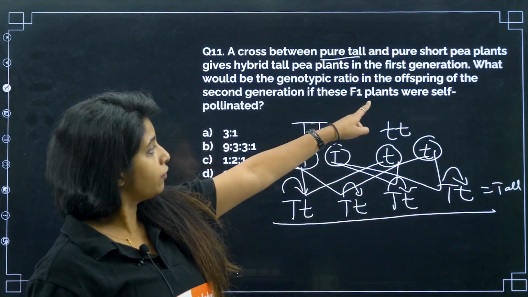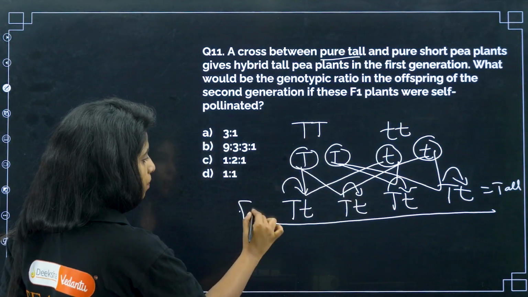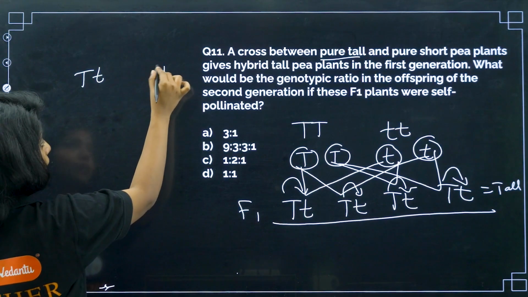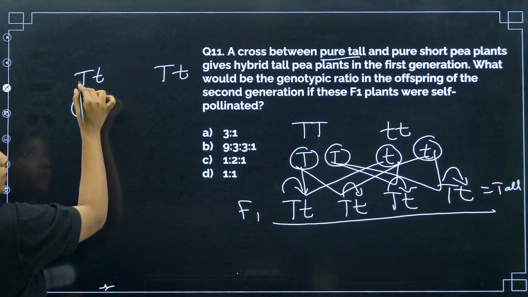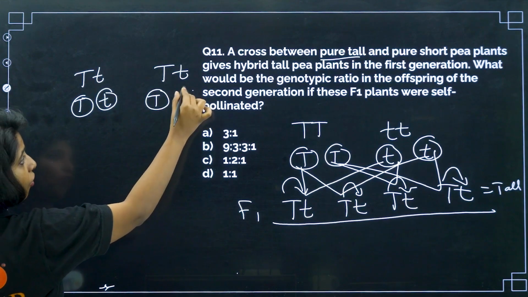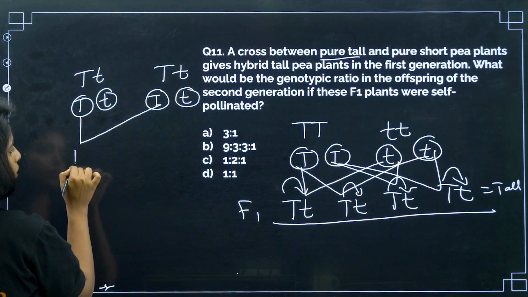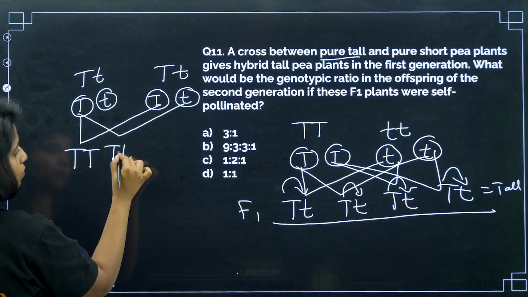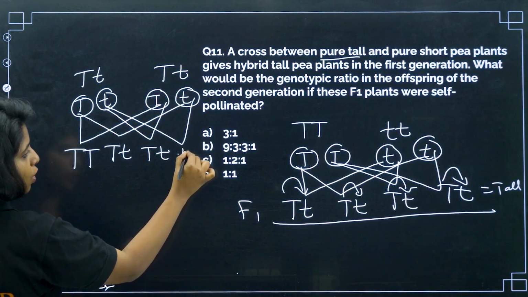Now, if I am doing selfing, if I am crossing F1 plants, this is the F1 generation, the first generation plants. So I have to take one capital T, small t, and cross it with capital T, small t. The gametes can have either capital T from this pair, or small t. Similarly, either capital T or small t. If this gamete fuses with this gamete, you get capital T, capital T. This fuses with this, you get capital T, small t. This with this, capital T, small t. This with this, small t, small t.